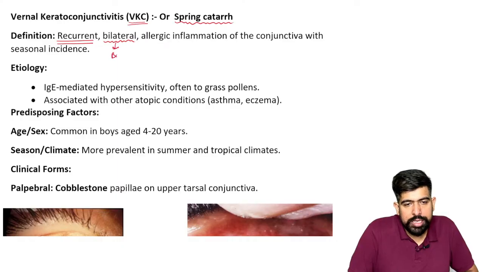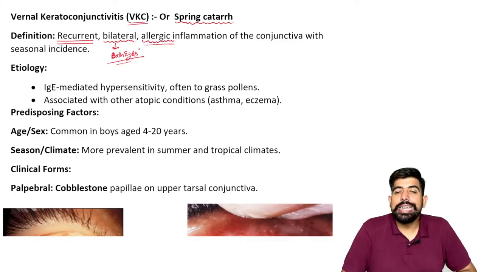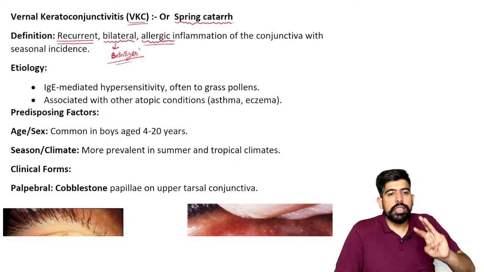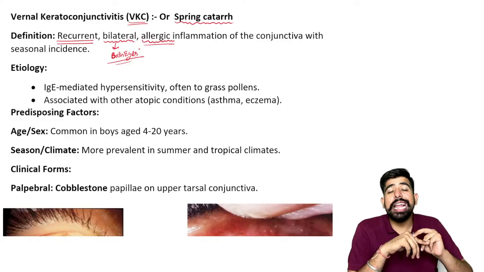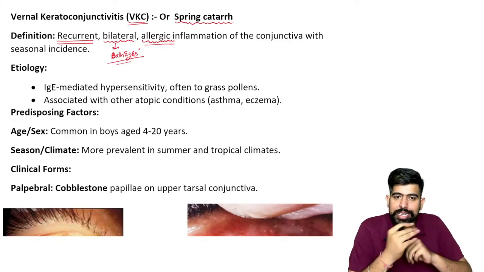Write down here, both eyes. Clear? And please remember, it is an allergic type of conjunctivitis. So what are the three important features? It is recurrent, it is bilateral, and it is an allergic type of conjunctivitis.